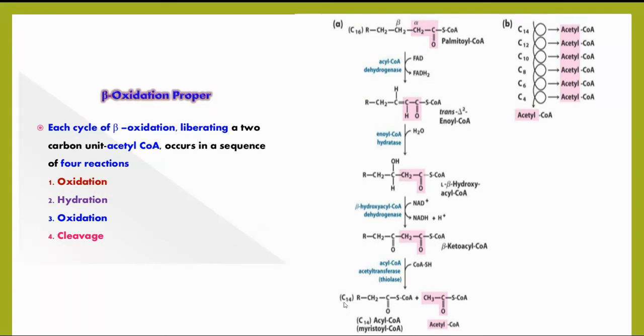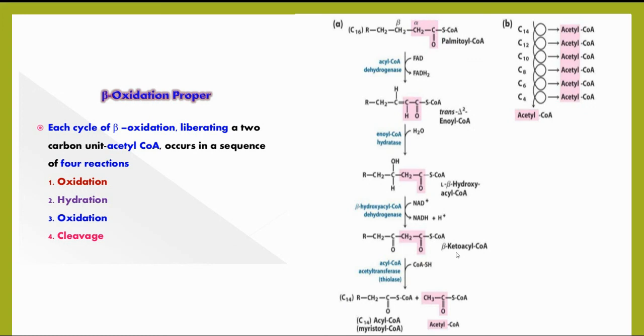Coming to the second reaction, known as the hydration. Hydration of enoyl-CoA takes place by the enzyme enoyl-CoA hydratase, where the water molecule gets attached, with a hydroxyl group attached to the beta carbon. This results in the formation of a compound known as the beta hydroxy acyl-CoA. Then the beta hydroxy acyl-CoA undergoes the second oxidation, where 2 hydrogens are removed from the beta carbon, and a keto group is formed at the beta position. Hence the compound formed is known as the beta keto acyl-CoA.